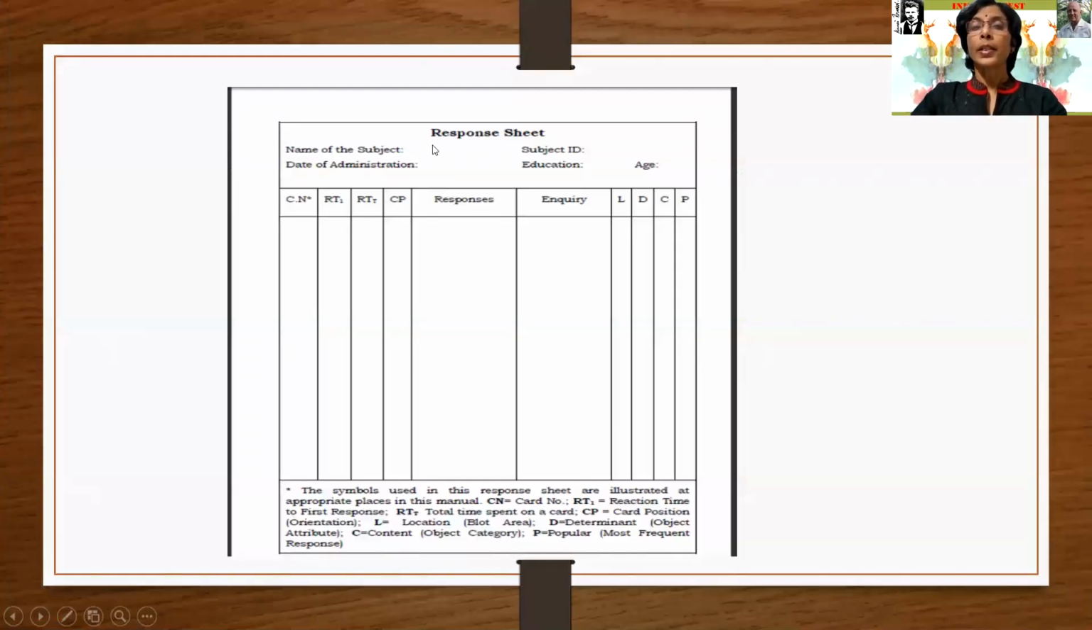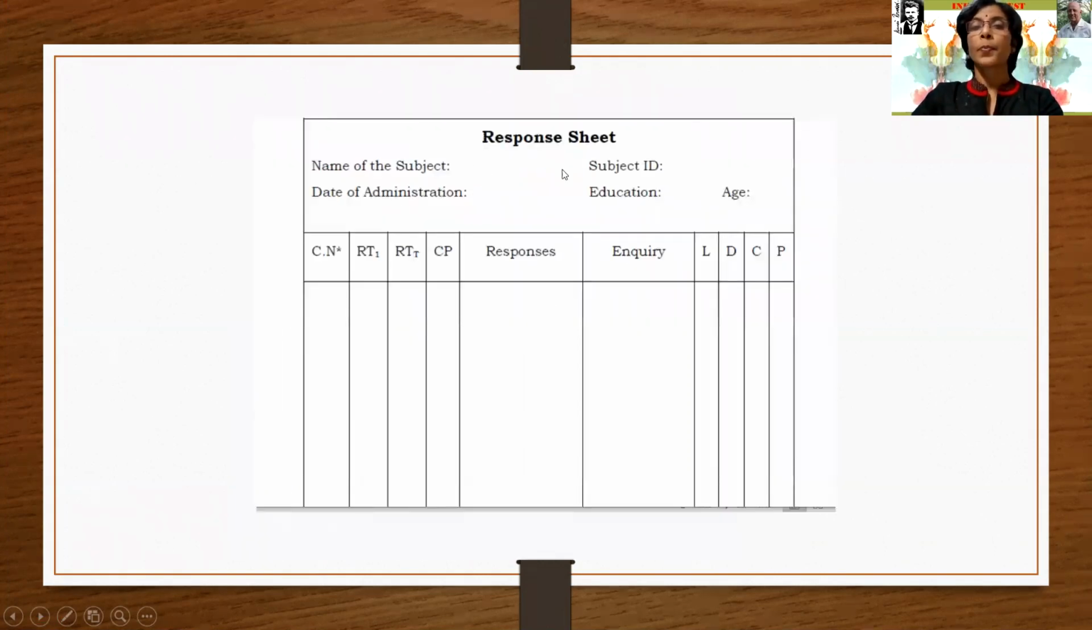Here you can see the response sheet in whole, the way that the response sheet is made. We will see it more clearly. See, response sheet. Name of the subject, means the client, date of administration, subject ID, education, age. Means all these things affect the responses, and so all these things are added here. And these are the divisions made for the inquiry and responses.